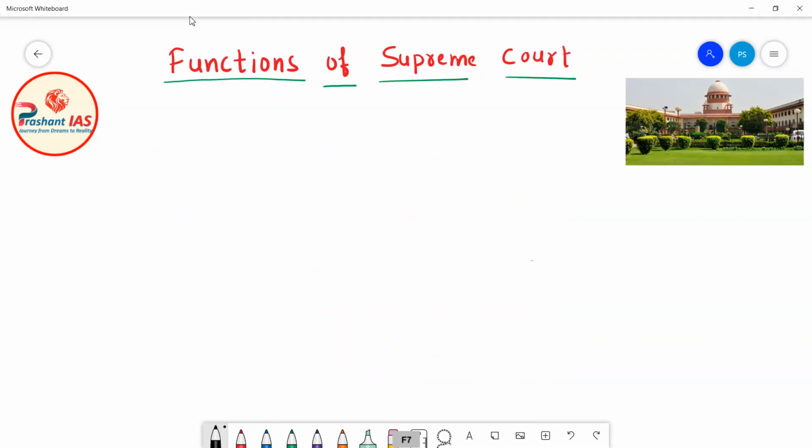Now friends, after this let us discuss some of the very important functions of Supreme Court. As the topic of today's class is Supreme Court, first I taught you about the structure and overview of Indian judiciary. But now we need to study the Supreme Court of India, as Supreme Court is at the top. So first of all we need to study what are the main and most important functions of the Supreme Court.